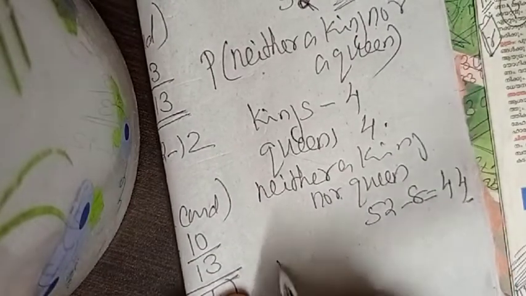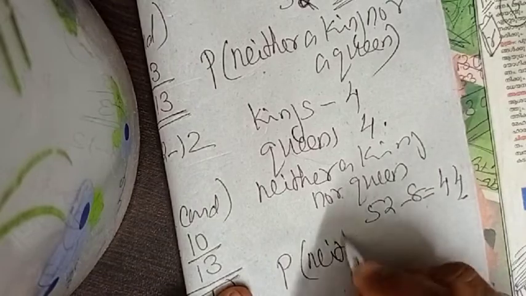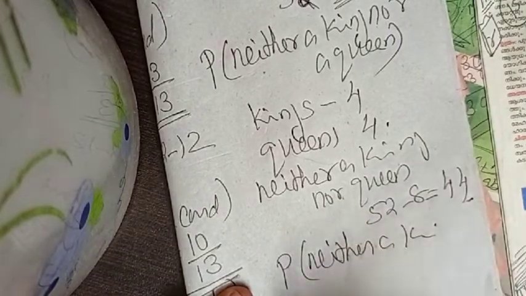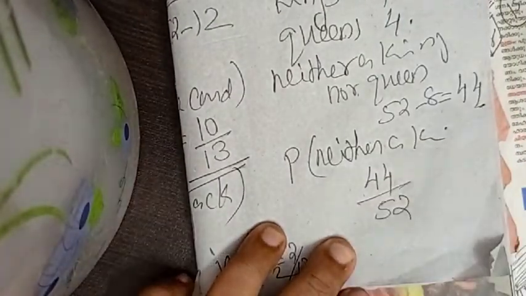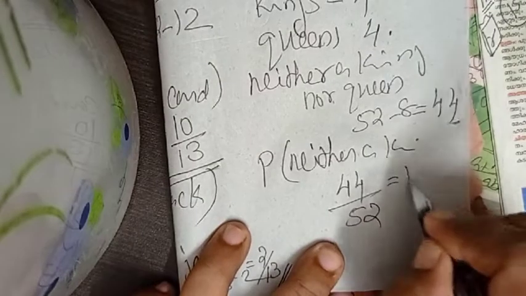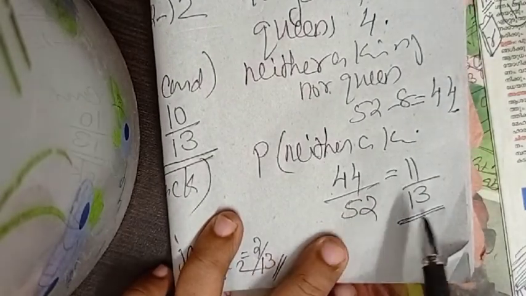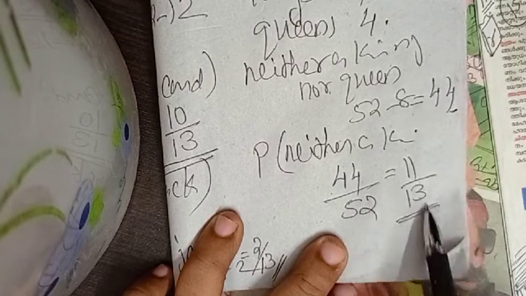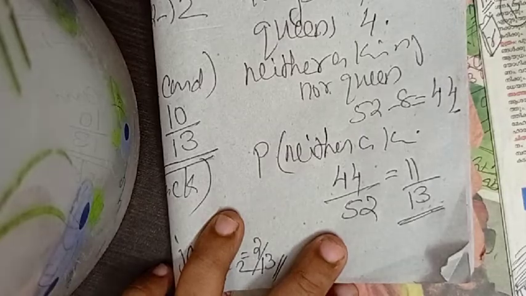Then the probability of neither a king nor a queen is 44 by 52. That is 11 by 13. Remember this: 4 into 13 equal to 52.